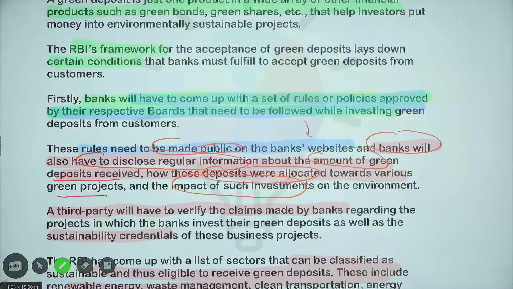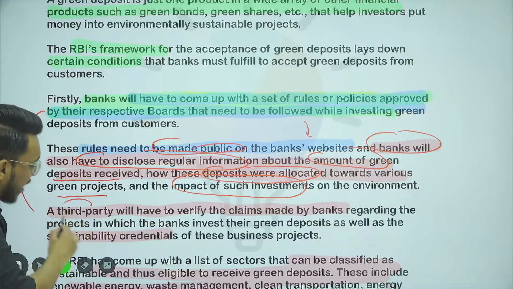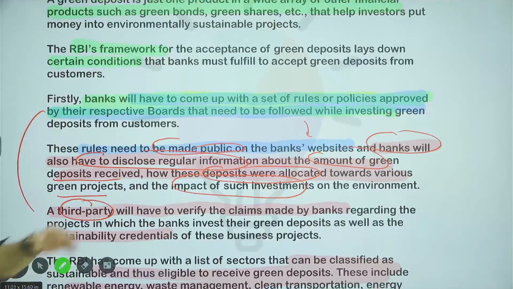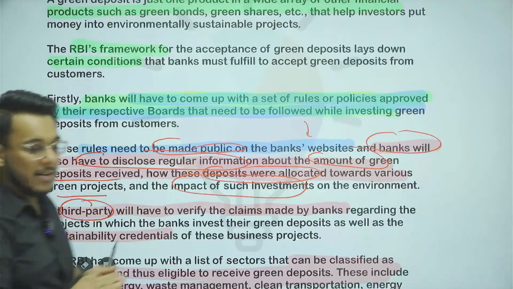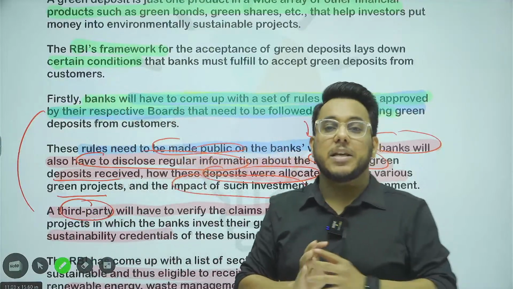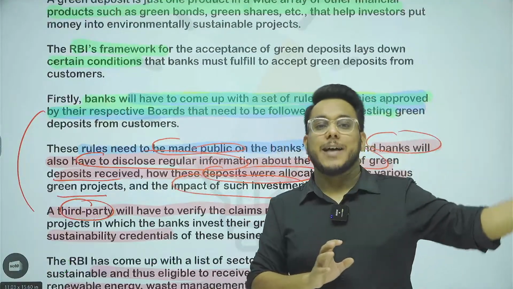and these rules have to be made available to the public. Then there will also be a third party audit on the bank's claims. For example, the bank said that we raised 100 crore rupees in green deposits and those 100 crore rupees have been given as loans.